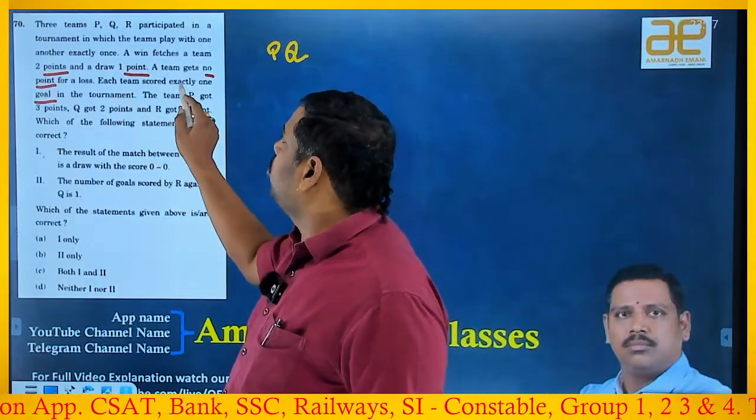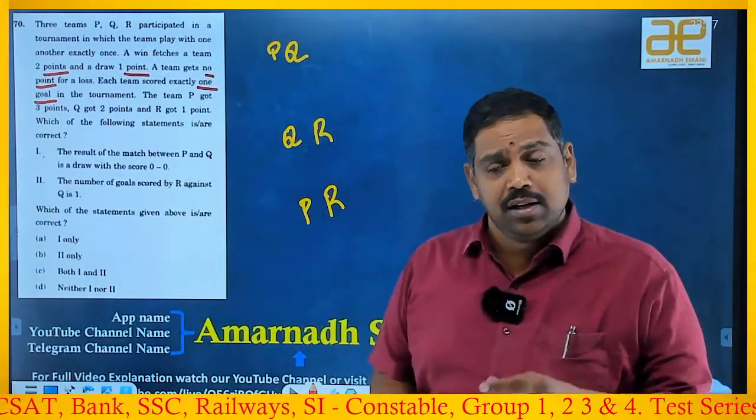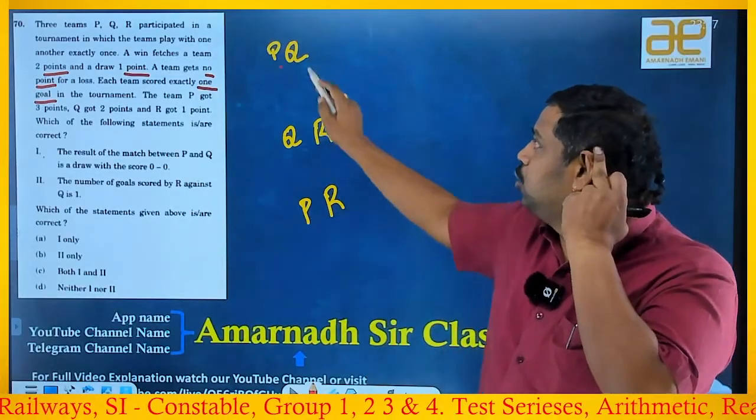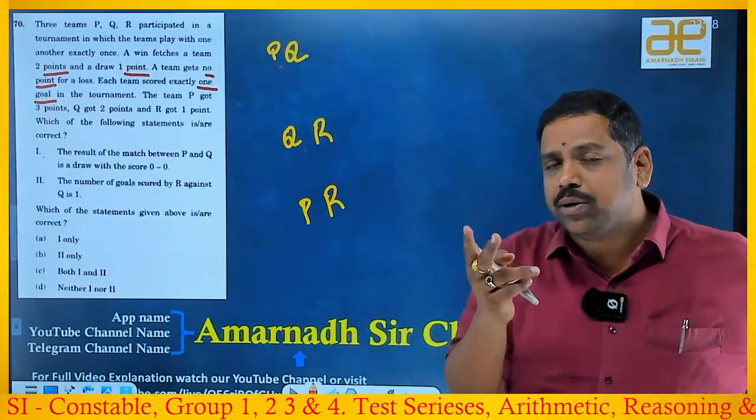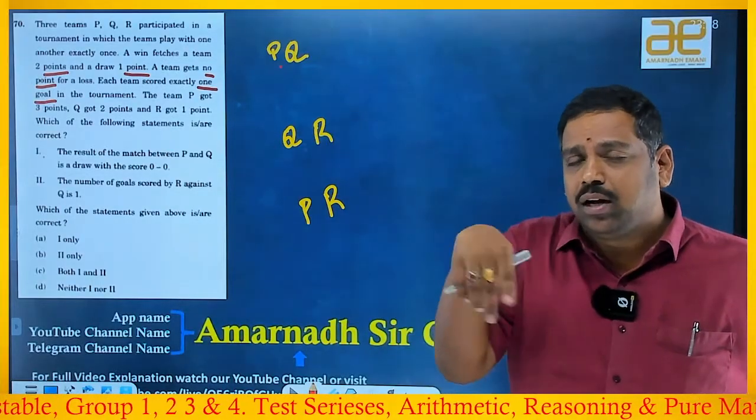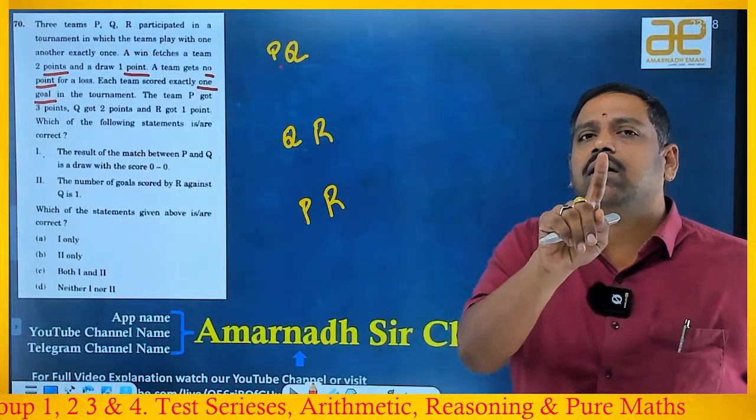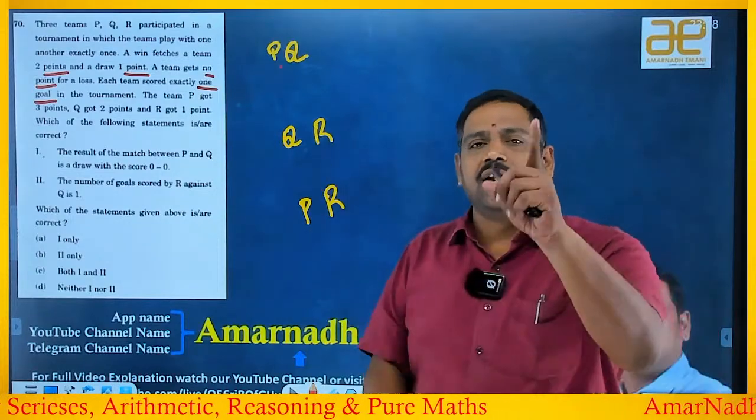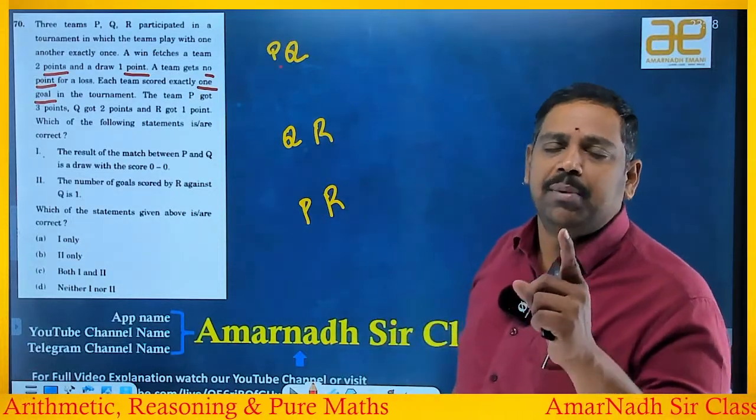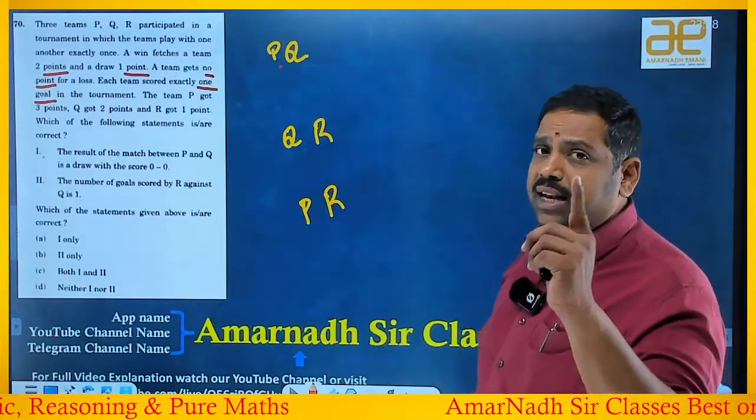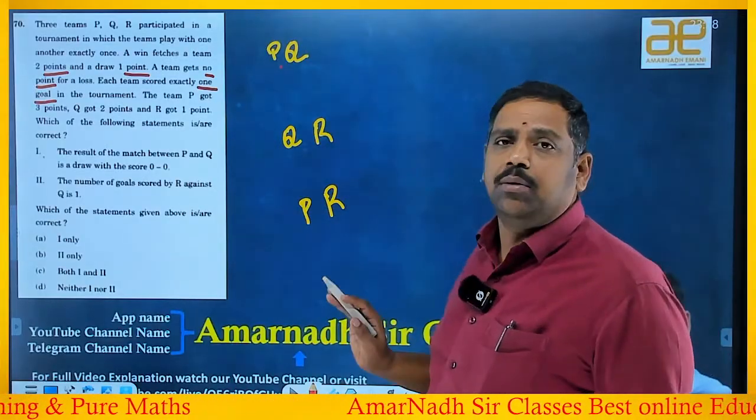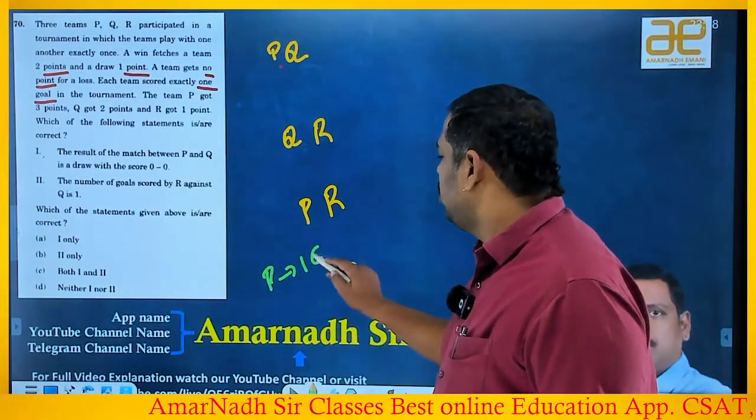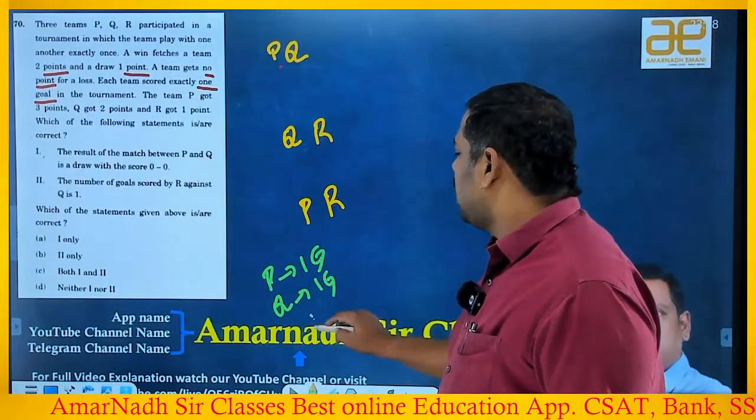In that, each team scored exactly 1 goal. Means they played 3 different matches, right? P played 2 games, if you observe. Q plays 2 games, R played 2 games, but all together 3 matches. Each team, P, Q, R, has made only 1 goal, not in a match but in the entire 3 matches together. P how many? 1 goal, Q 1 goal, and R also 1 goal.